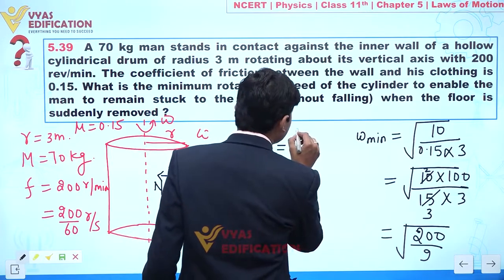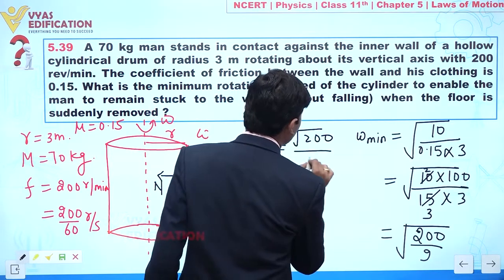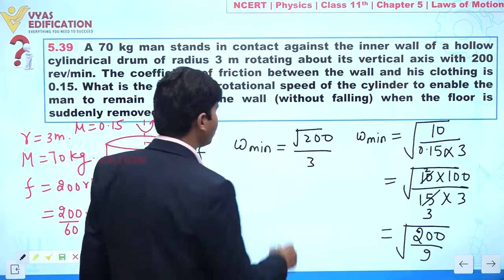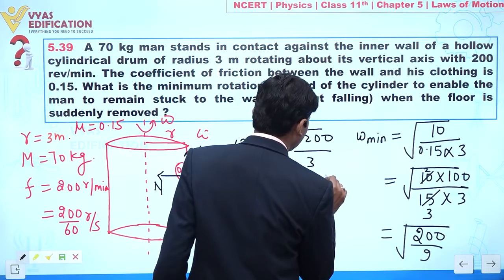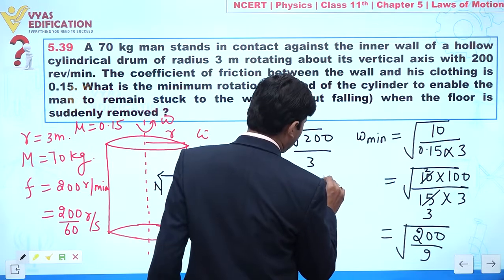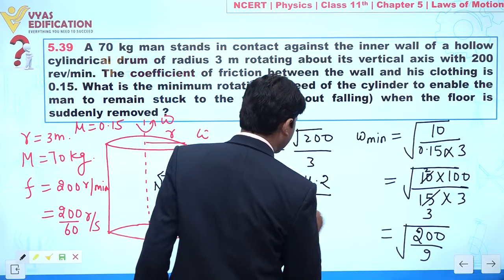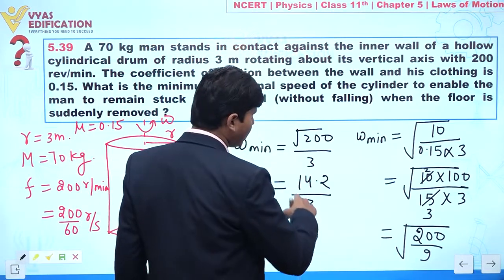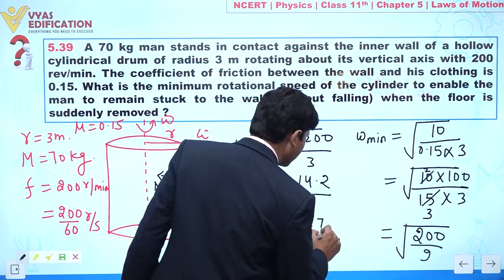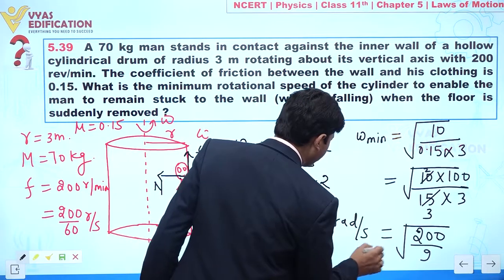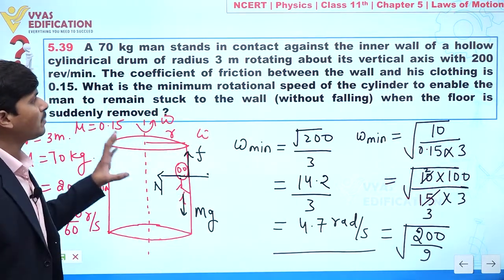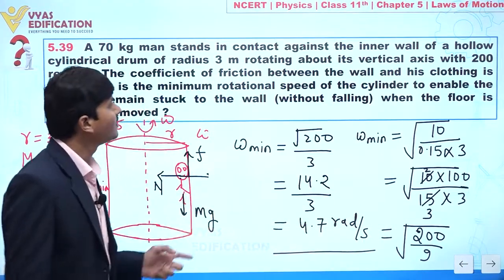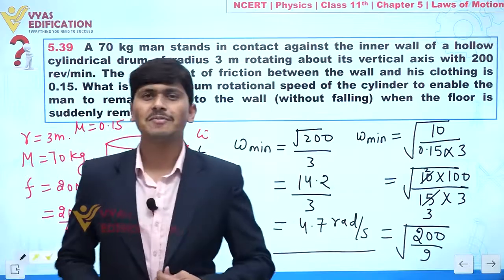We can see this is under root of 200 divided by 3. Now we know 196 gives 14, so this is approximately 14 point something, let's say 14.2 divided by 3, which is approximately 4.7 radian per second. So the minimum rotational speed of the cylinder that is required is 4.7 radian per second. So this is all about this question.